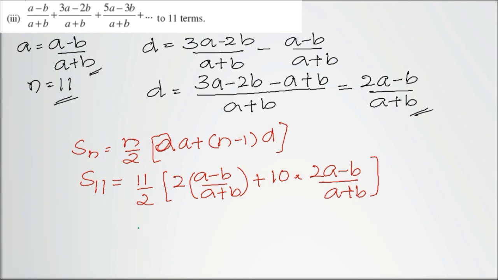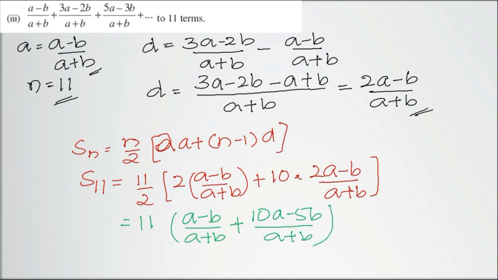To simplify this, what we can do is I will take 2 common, so that 2 and this denominator 2 will get cancelled. So 11 times this will be (a - b) by (a + b), plus here 5 will remain. 5 times 2a is 10a minus 5b, divided by a plus b.